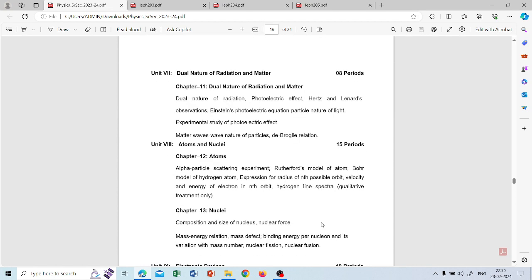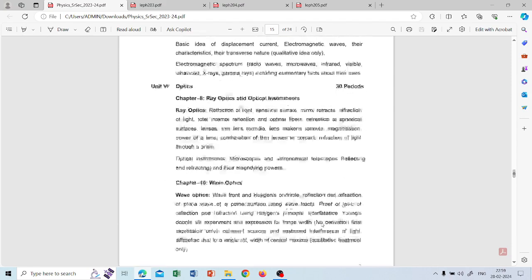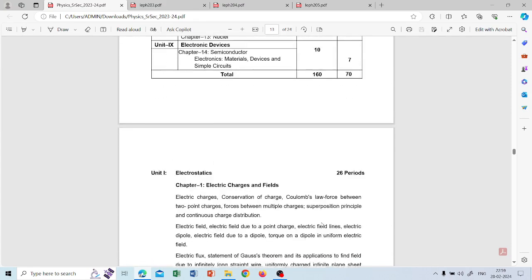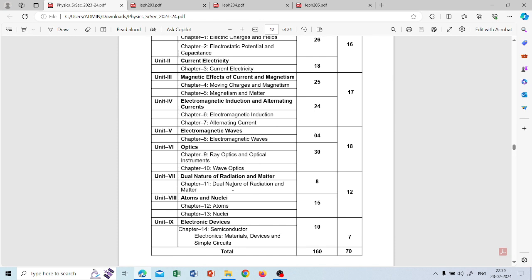So what is this? These three chapters will combinedly give you 12 marks. So this is a curriculum. In this curriculum, they have mentioned that these three chapters carry 12 marks in total. But these three chapters are not very hard and also not very long.